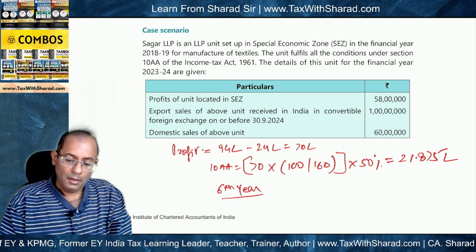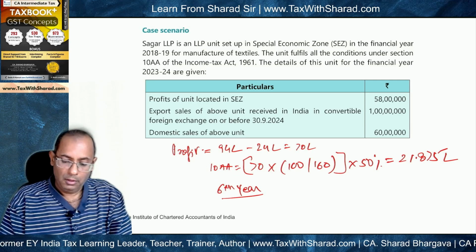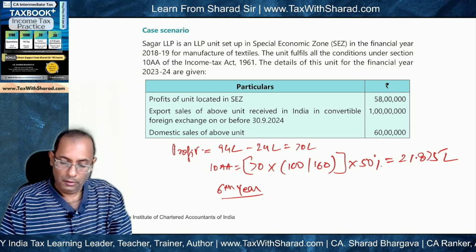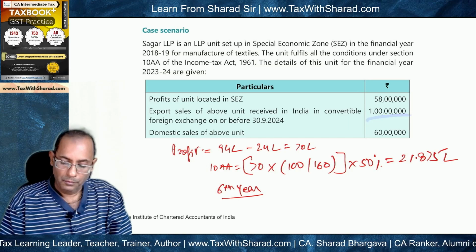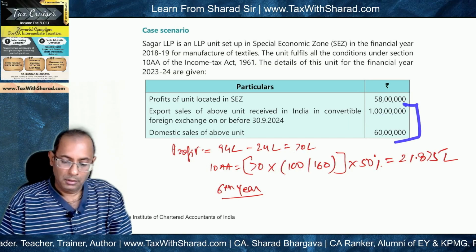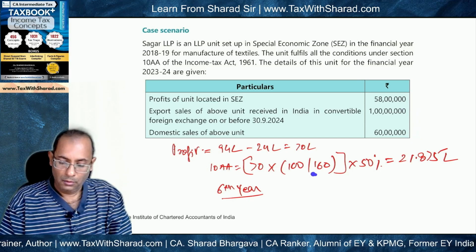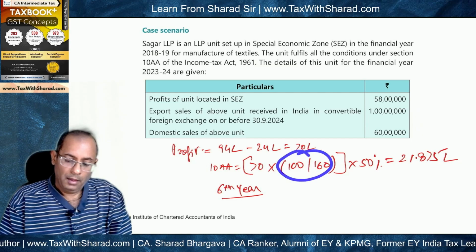So 10AA will be profits into export turnover divided by total turnover. Now export turnover is 1 crore, and total turnover will be export turnover plus the domestic turnover, it will be 1 crore 60 lakh.